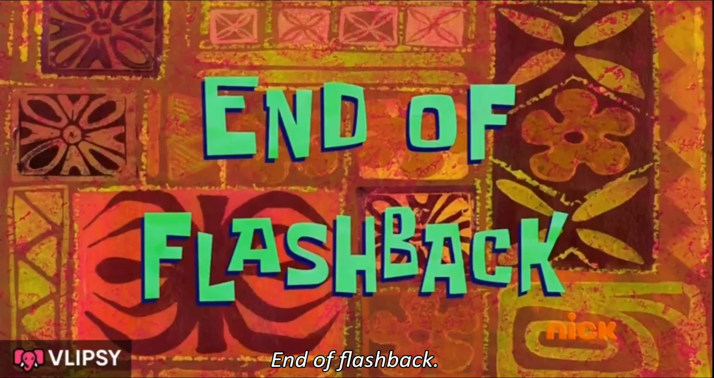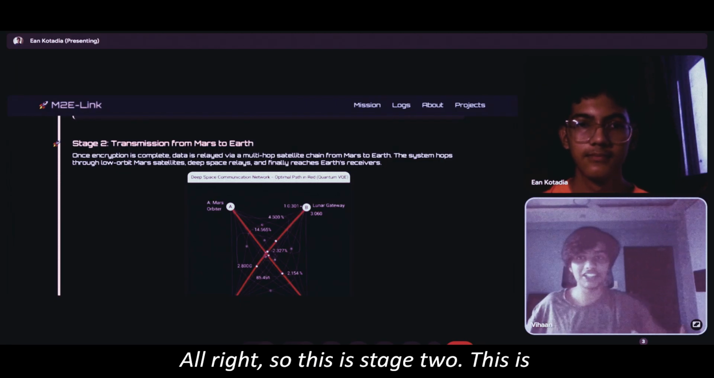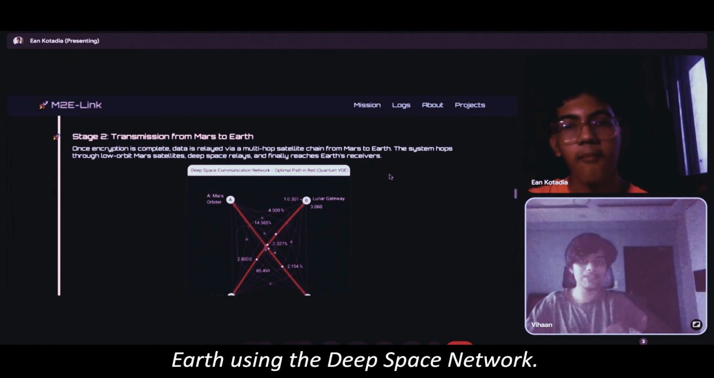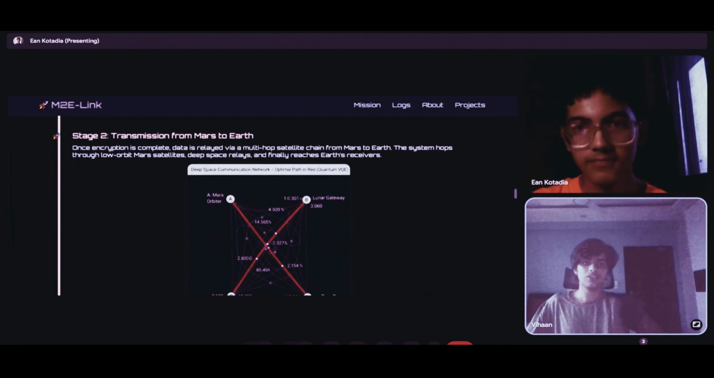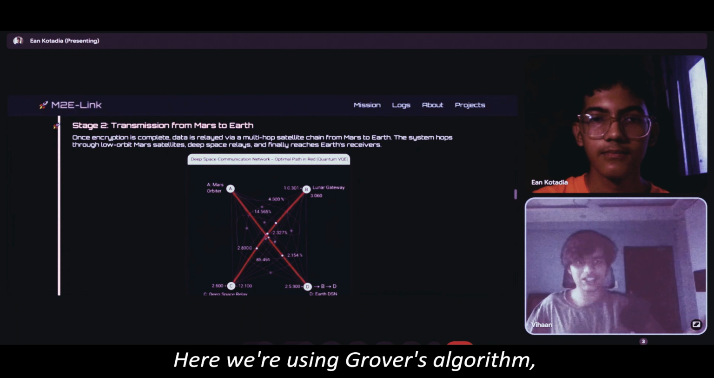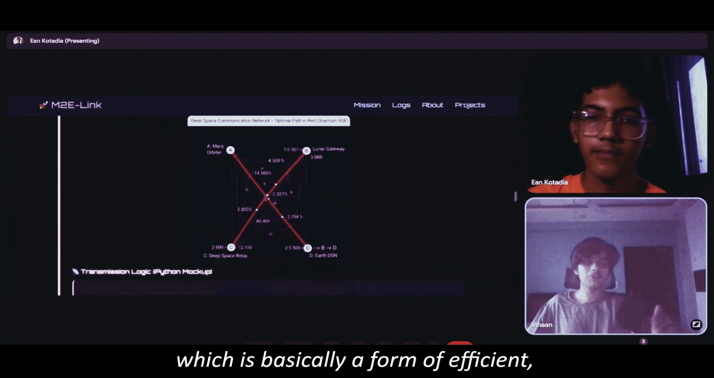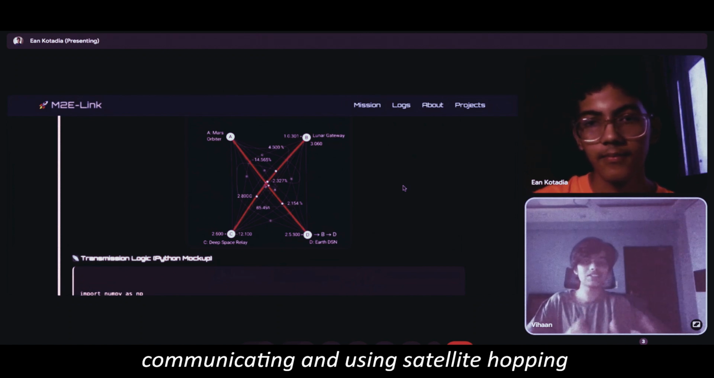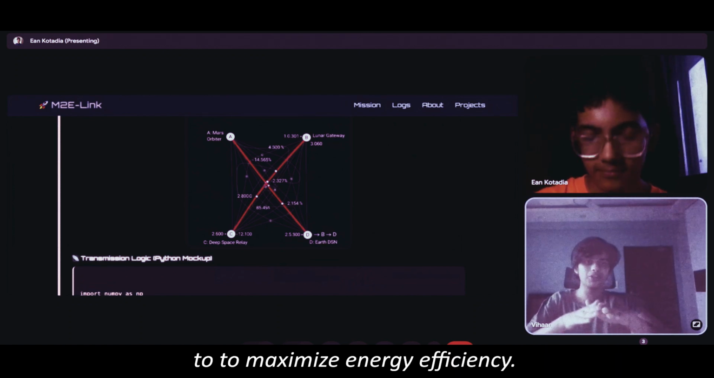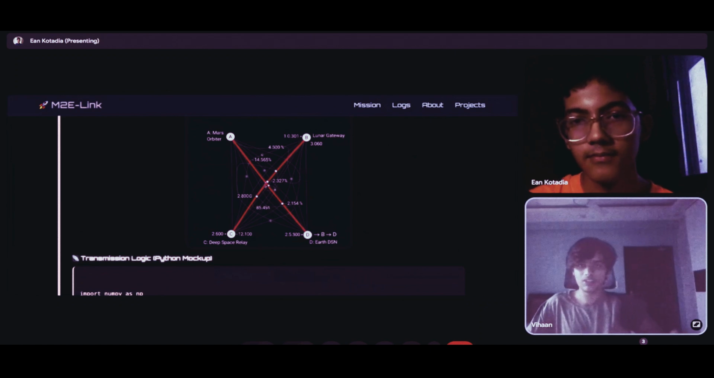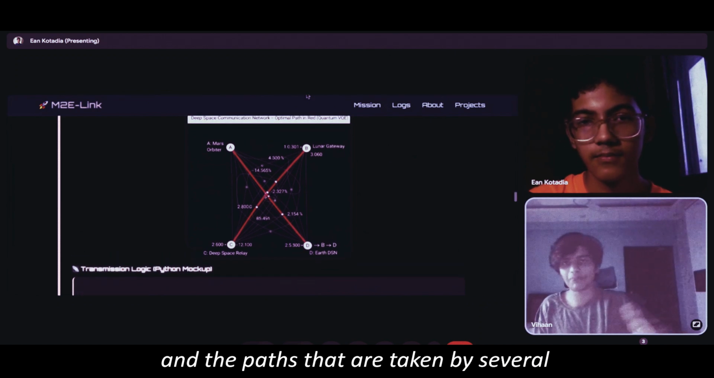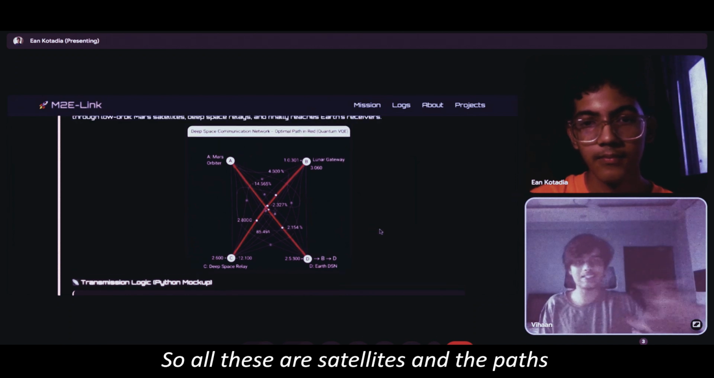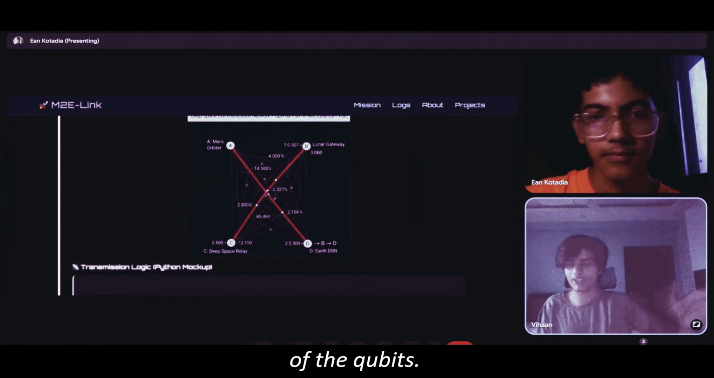End of flashback. Alright, so this is stage 2. This is the transmission from the orbiter to Earth using the Deep Space Network. Here we're using Grover's algorithm, which is basically a form of efficiently communicating and using satellite hopping to maximize energy efficiency. So here you can see our different nodes and the paths that are taken by several qubits using the Deep Space Network. So all these are satellites and the paths of the qubits.